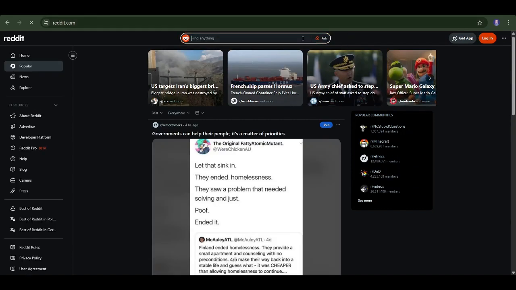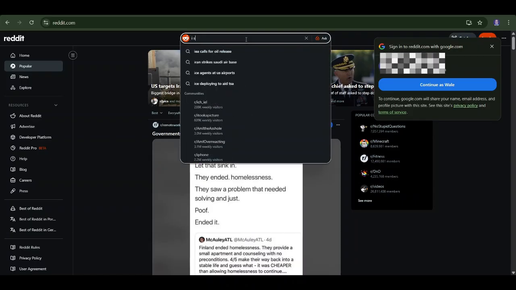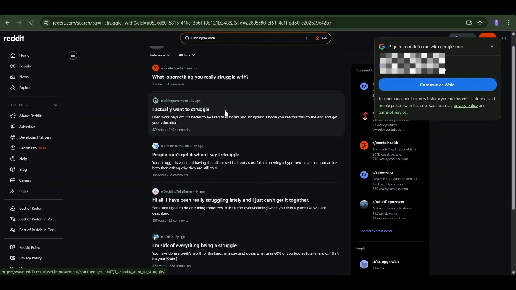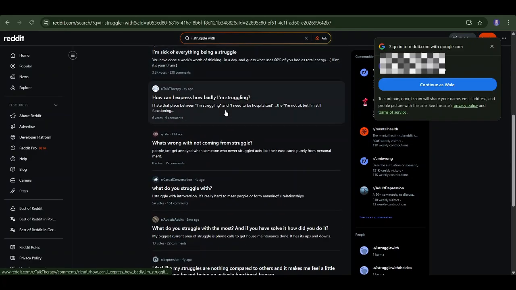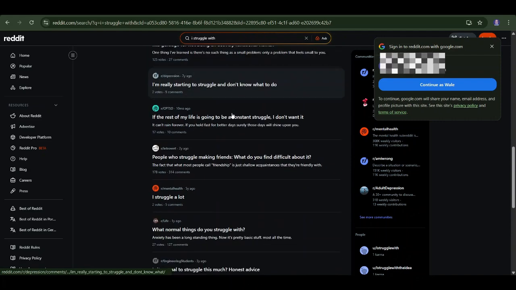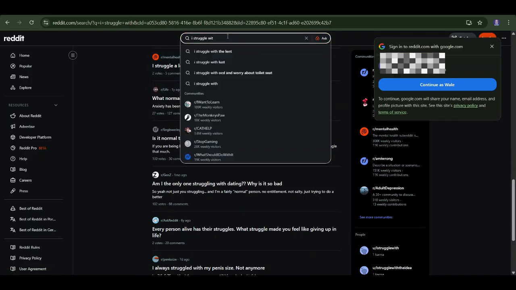So this is reddit.com. What I simply do is input what people are struggling with. If you want to write about someone and want to speak to them, you need to know what they are feeling. So you can input a keyword like "I struggle with". It's going to bring a bunch of searches for you. If you click on a search and go deeper into it, you see responses that people are giving to that particular topic, and you can come up with an idea for an ebook or product that you can create around that thing. Another search you can use is "how can I".